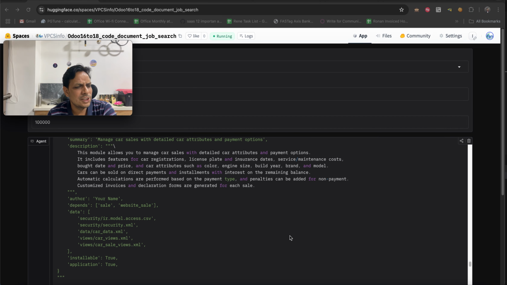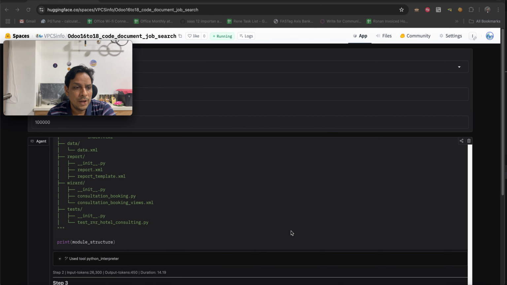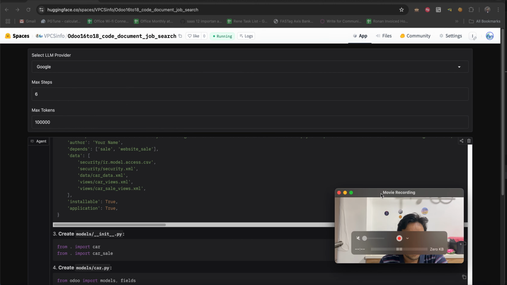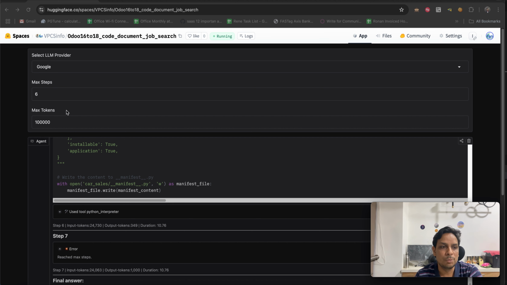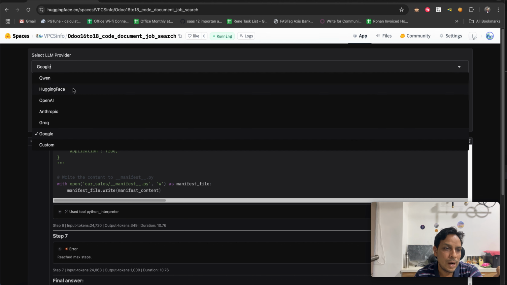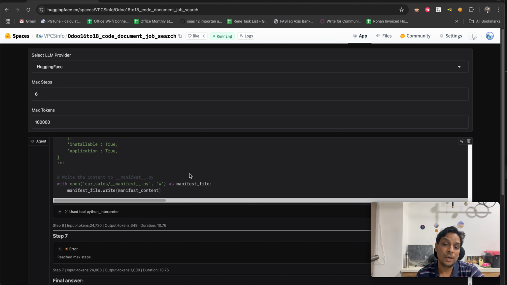This is just an experimental program where I have tried to put in some more parameters to explore, like maximum step, maximum token, and even the provider part. This is still pending, but the code is open source. You can explore it yourself, just duplicate it, do some experiments. The documentation is available within Hugging Face, so you can proceed with the Hugging Face certificate program also. What the agent is and how it works, you can explore by yourself.